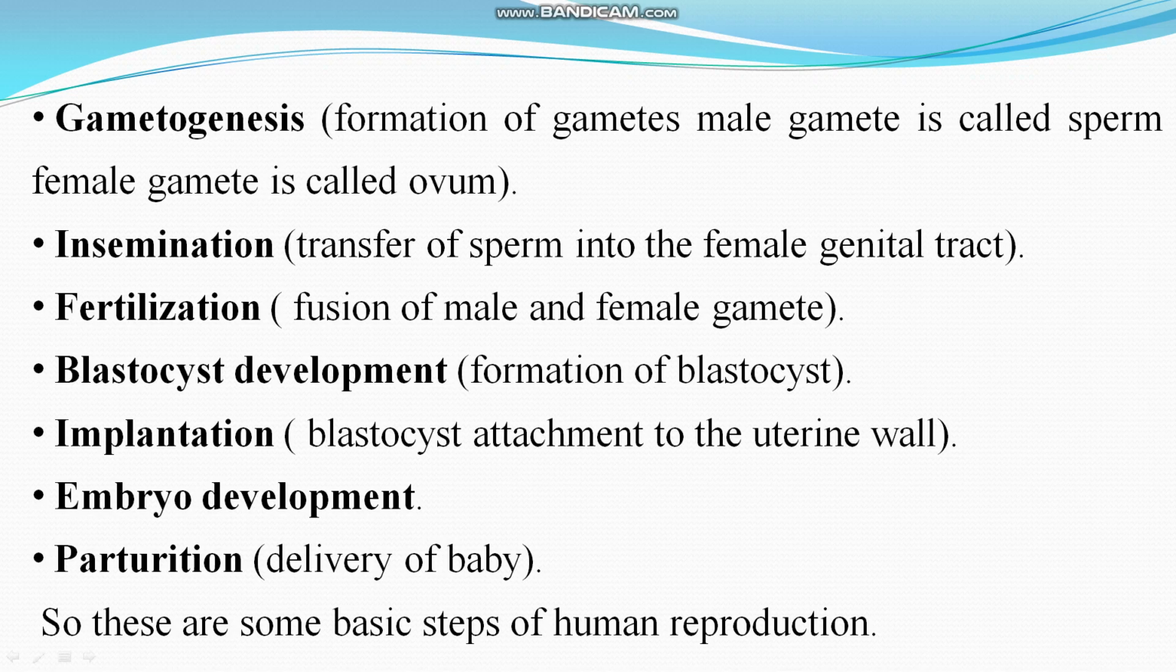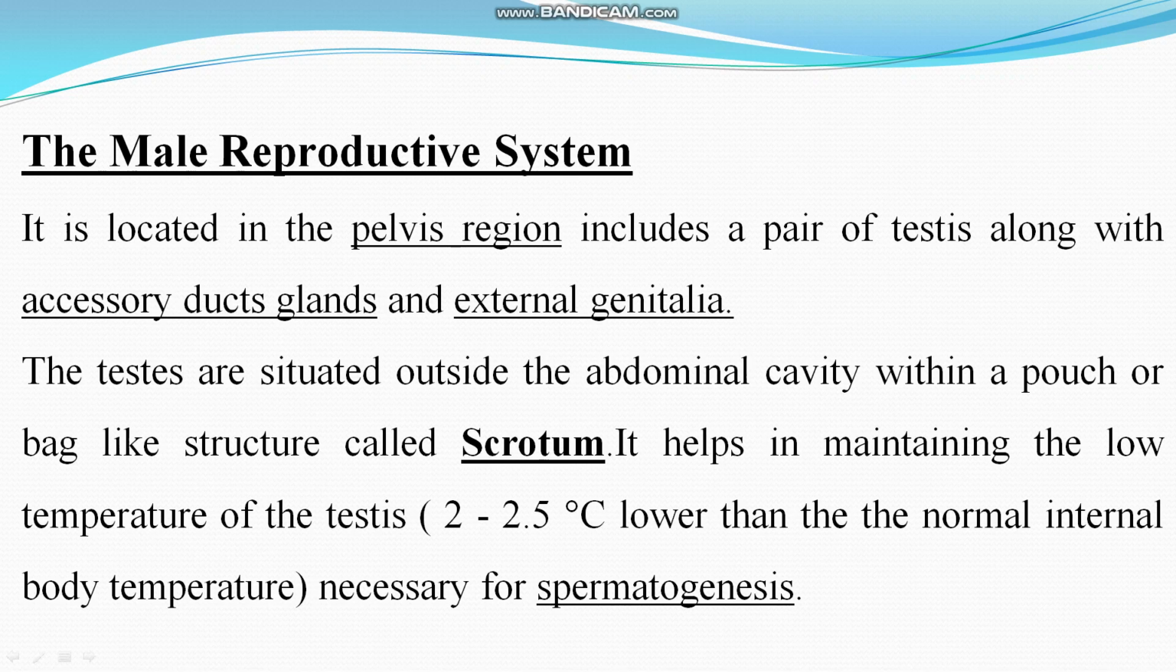Implantation, what is implantation? Blastocyst attachment to the uterine wall. When the blastocyst attaches to the female uterine wall, that is called implantation. Embryo development, after implantation, development of embryo takes place. Parturition is a biological word which is used for the delivery of baby. Clear? So these are some basic steps.